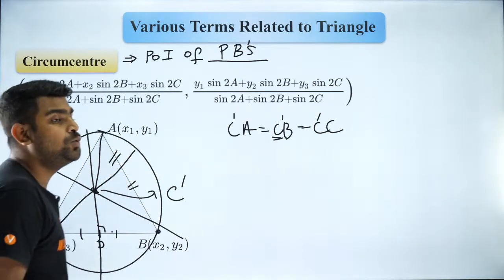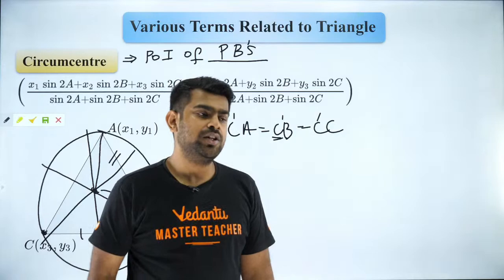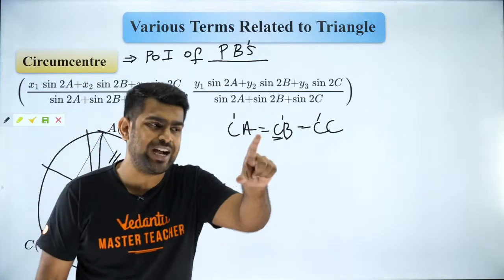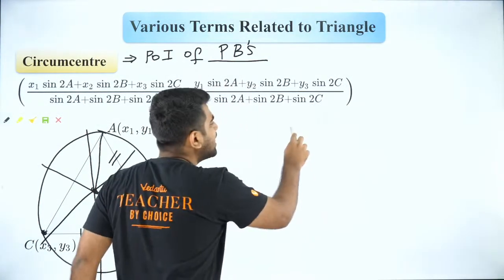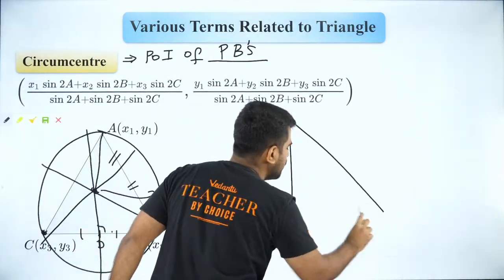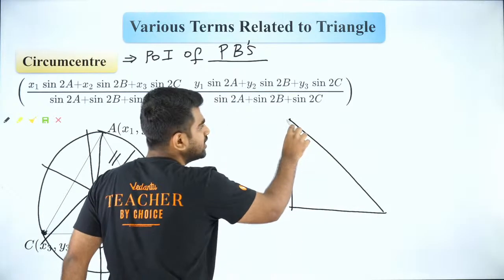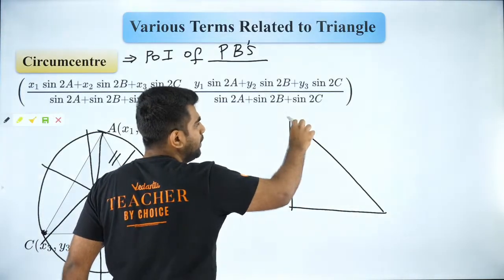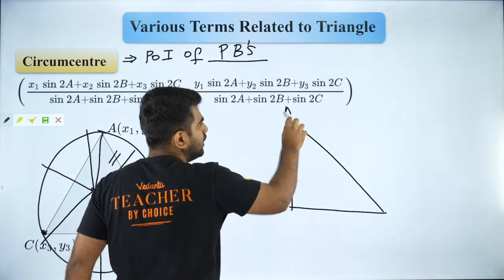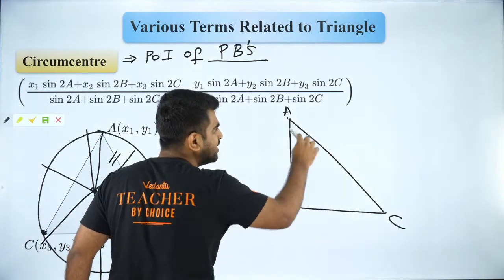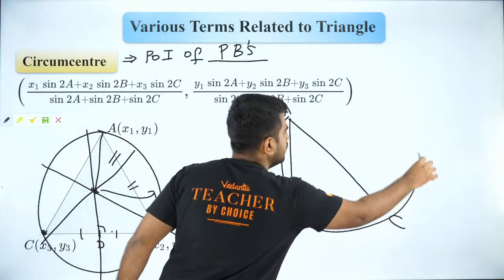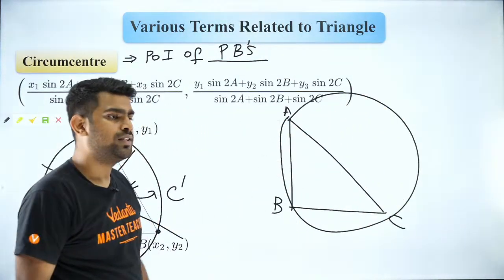Now what questions can be asked? The questions which can be asked to you guys are on the right angle triangle. For a right angle triangle, do you guys agree the circumcircle will have AC as diameter? Do you understand that?